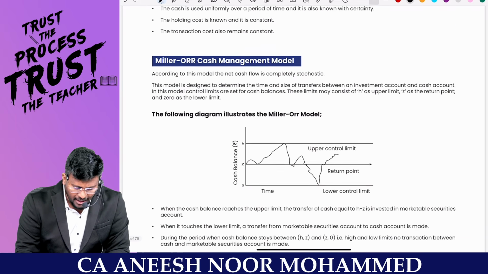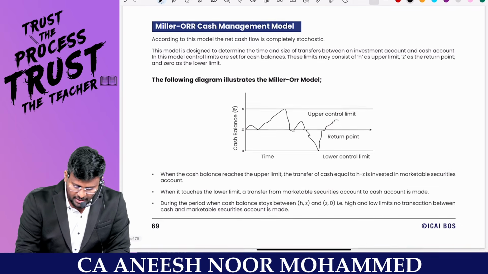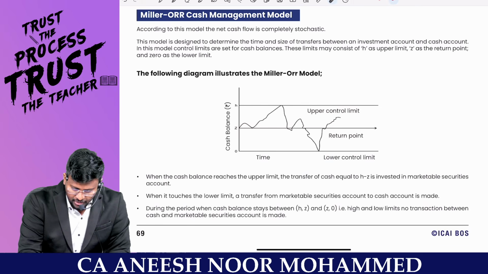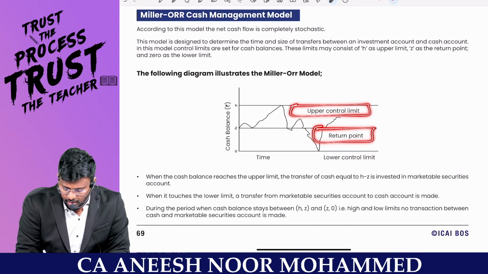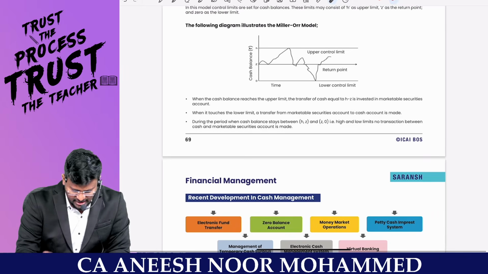Fine. Miller Orr cash model: you can have 3 limits, either the upper control limit, return point, or lower control limit. These are the 2 models.